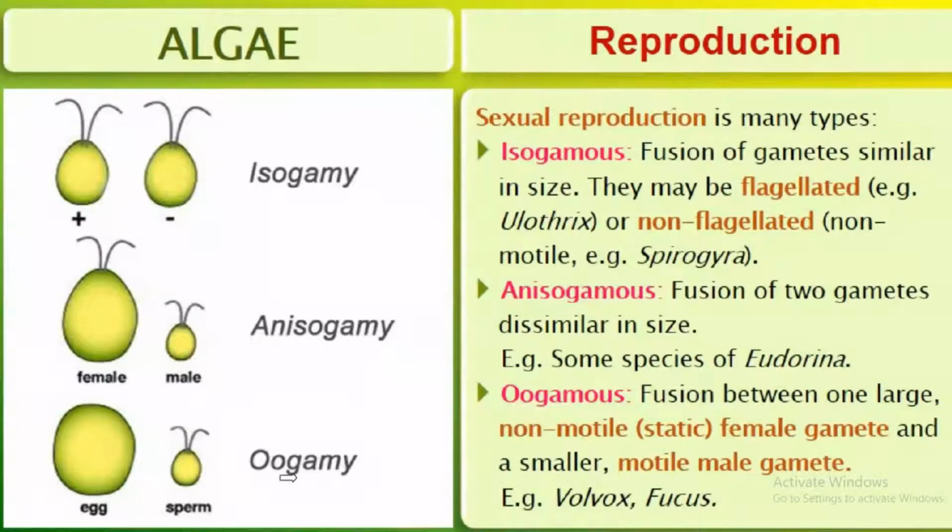Fusion between one large non-motile female gamete and a smaller motile male gamete. This is the motile male gamete. This is the non-motile female gamete. Fusion of these two gametes is known as oogamy. That type of sexual fertilization is known as oogamous. So sexual reproduction has many types: isogamous, anisogamous, and oogamous.